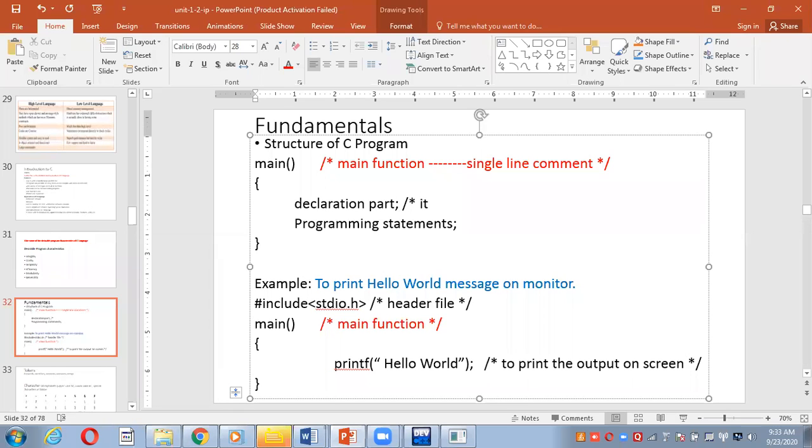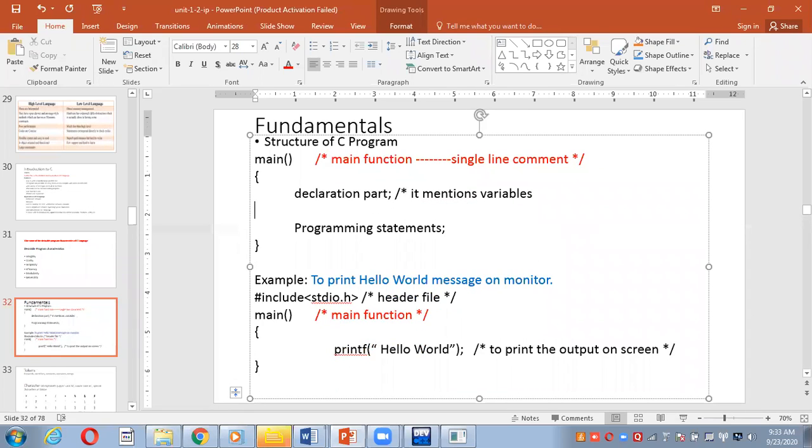It mentions variables. Maybe it goes on to the next line again. Then you can just mention variables which are storing some values, and then star and slash. This way you can write a multi-line comment. You can put the multi-line comment like this.